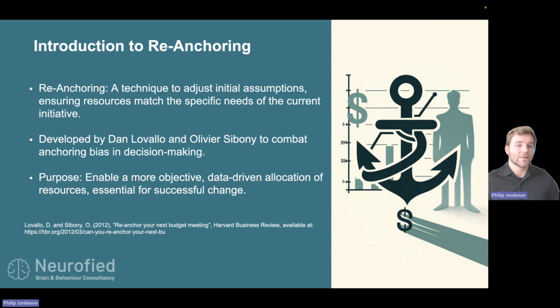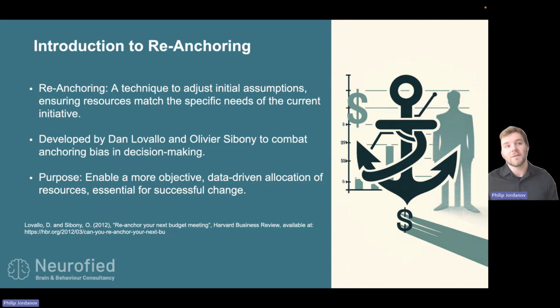This has been invented or created by Dan Lovallo and Olivier Sibony, two famous figures in the behavioral science world, who we admire very much at Neurofied as well. And they used it to combat biases in budget allocation. What it means is they purposefully create a second anchor that is based purely on objective facts and data, which will counter the initial anchor that is in our minds due to the anchoring bias, which is probably based on last year's budget or how we usually budget projects like these.